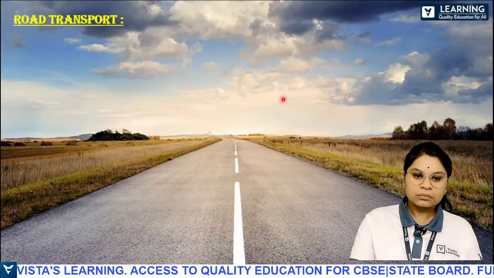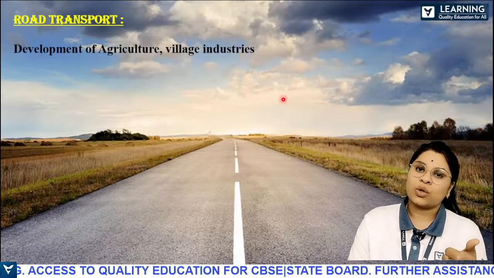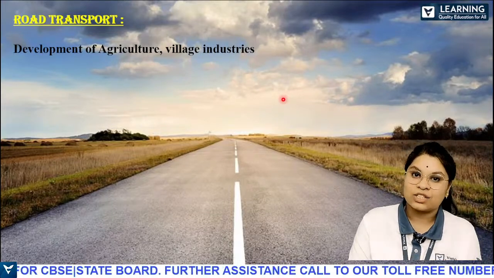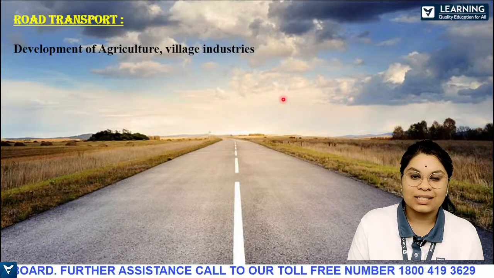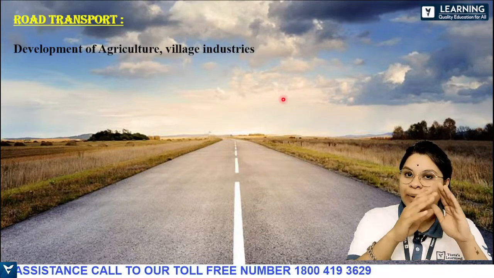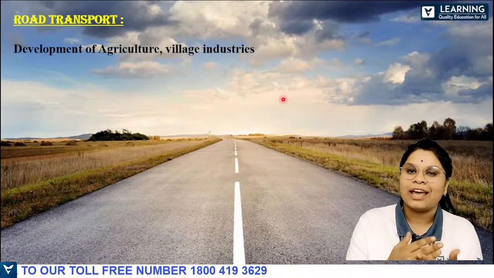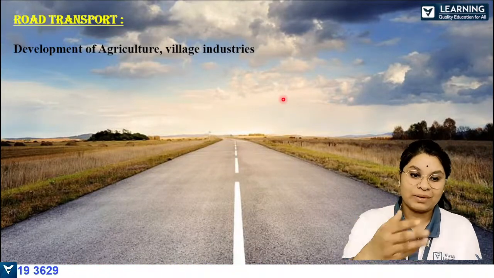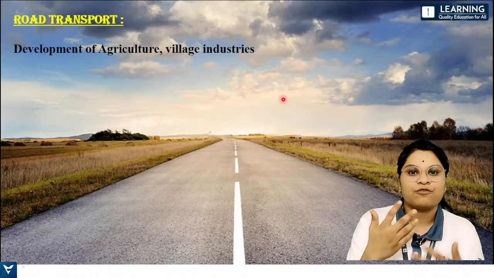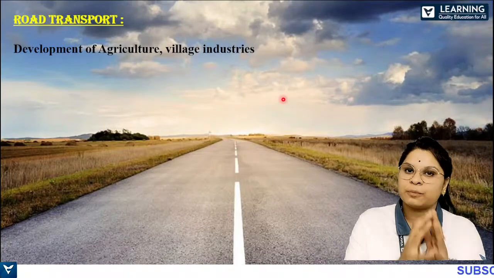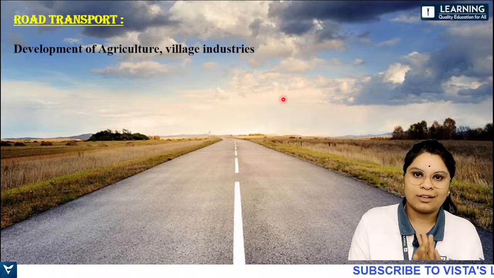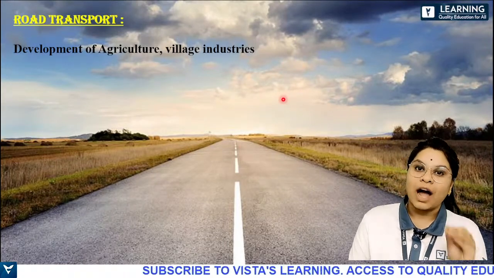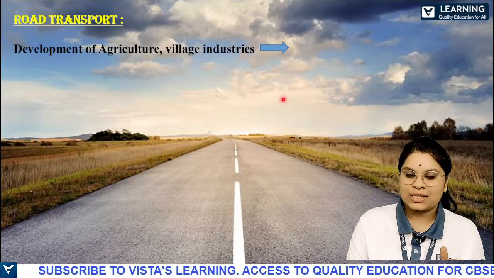Okay, yes. So, road transport. The roads basically help in the development of agriculture and village industries. Are you understanding? I'll be mentioning the importance of each and every point, whether it is road transport or railway, or the different types. I've just taken up the importance and put it there, which is more than enough for a revision class. So it's very, very useful for the development of agriculture and village industries, right?